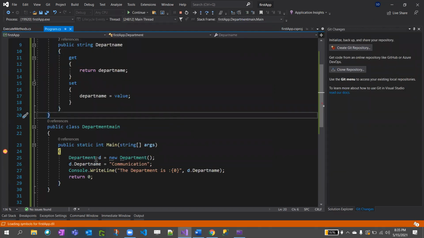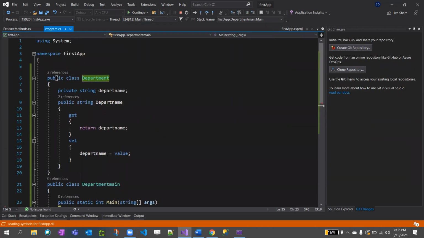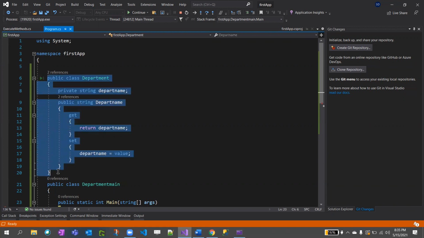Yeah. So here I have a Department class, right? Inside the Department class, I have private. Private is one of the access modifiers. This private variable cannot be accessed outside this public class Department. So this small-letter departmentName can be accessed only inside this class, not outside it. This is called encapsulation. Got it, right? This is very important.